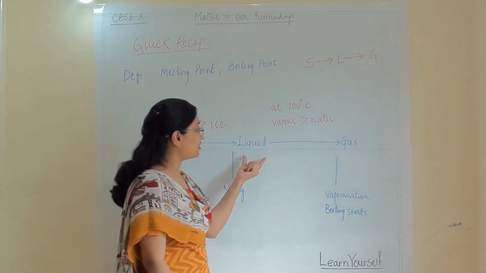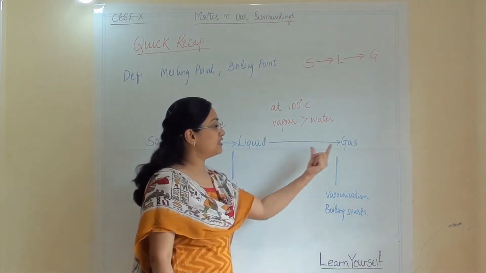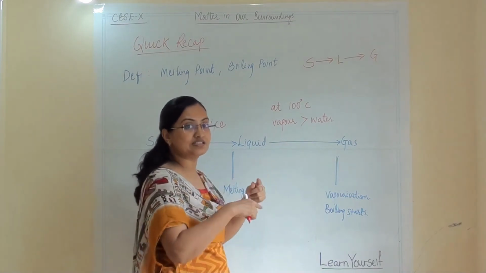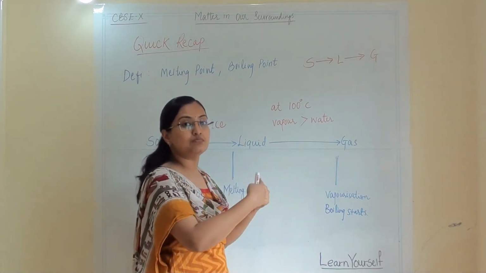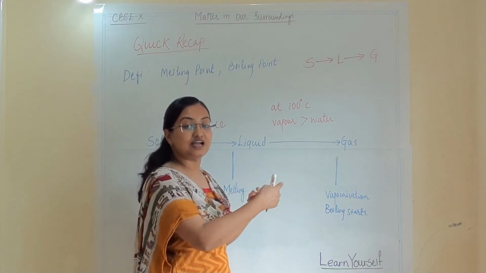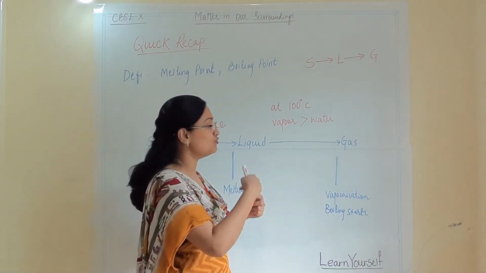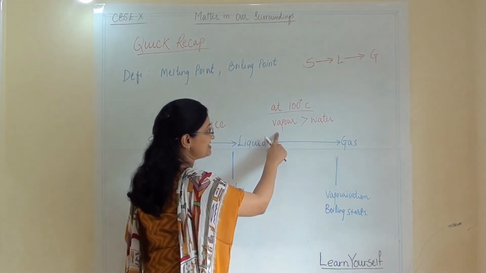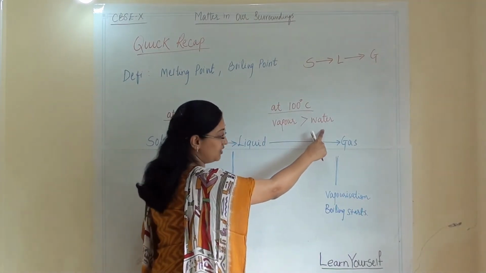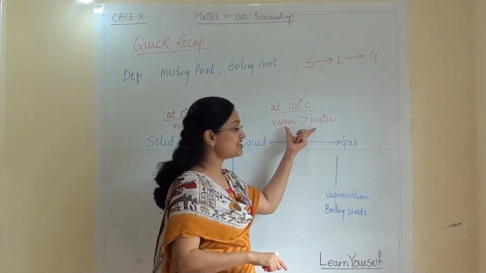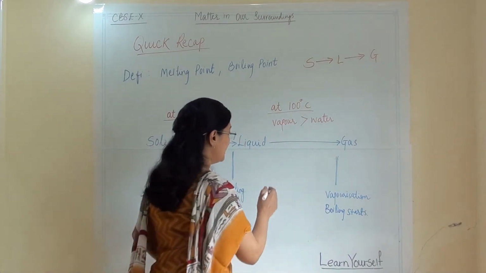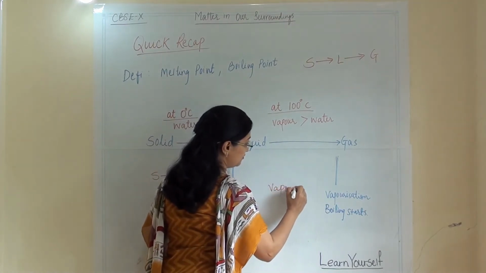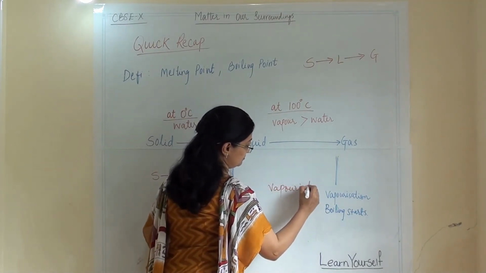Now when we talk about liquid converting into gas, that means when water is boiling, it is converting into steam and changing its state by vaporization. So at 100 degrees centigrade, vapor has more energy compared to water particles. Which energy are they absorbing? They are absorbing latent heat of vaporization.